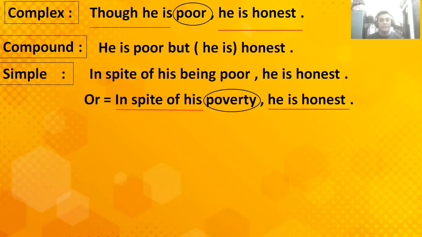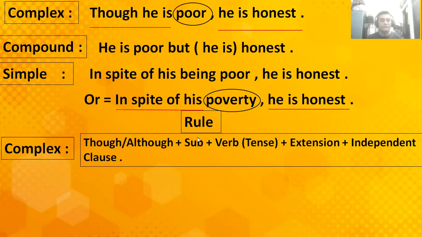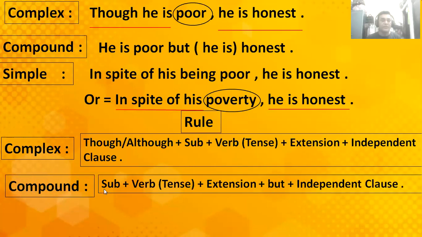Okay, in spite of his poverty, he is honest. Rule complex: though, although, subject plus verb plus tense plus extension plus independent clause. Compound: subject plus verb according to tense plus extension plus verb plus independent clause. Okay, this rule must be kept in your mind very strongly.